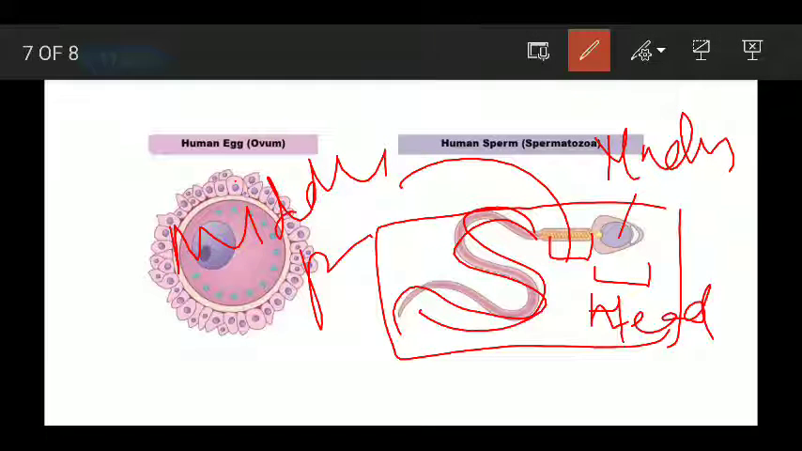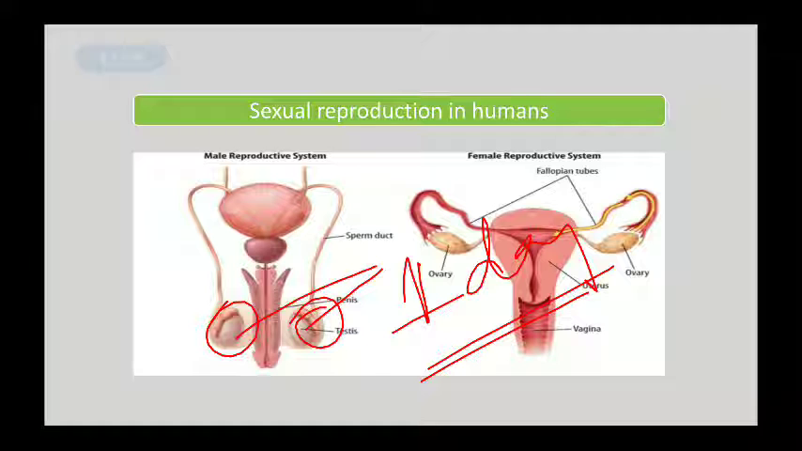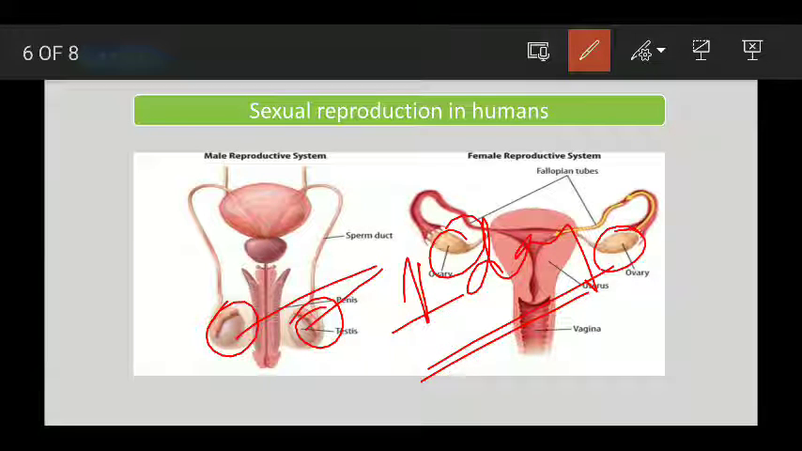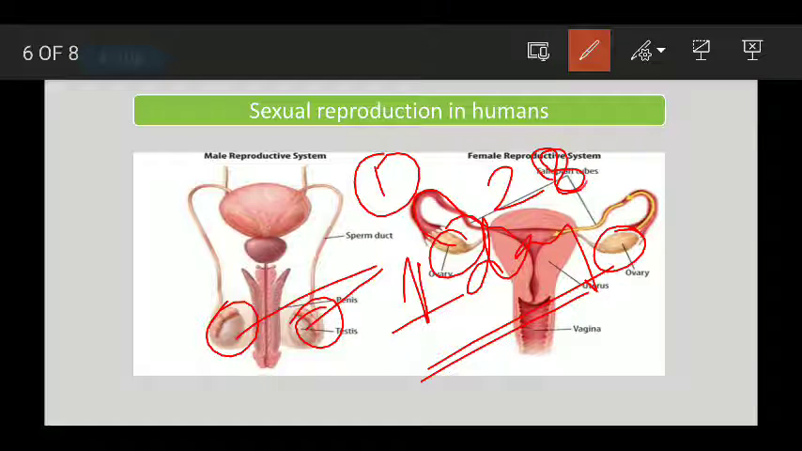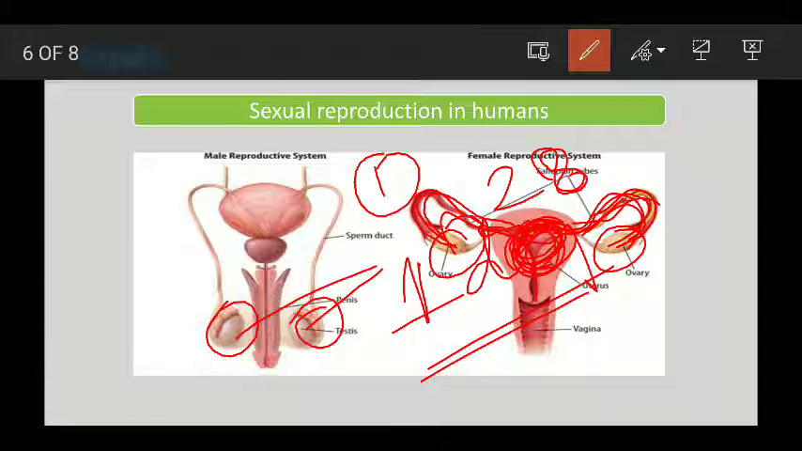Then the human egg. It has a rounded shape and it is produced in the ovaries, or a single ovary. One egg from either ovary is discharged into the fallopian tube after every 28 days. Suppose one is discharged from here, and if fertilization happens, then it is fine. Otherwise, after 28 days, another egg will be discharged again from here or from the other ovary. If fertilization takes place, then it comes here and development takes place.